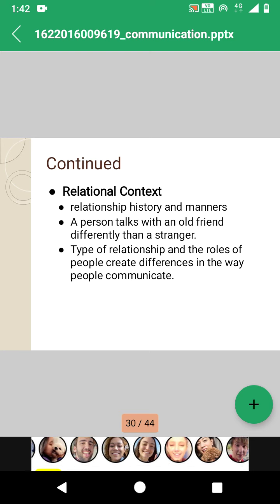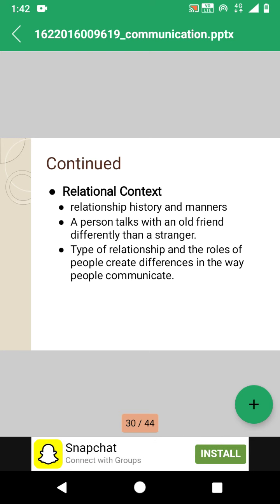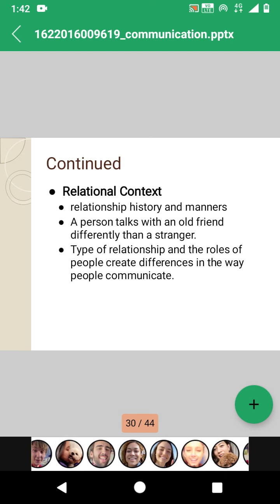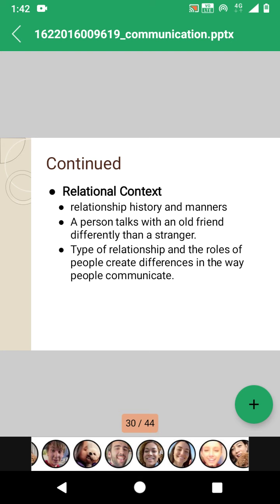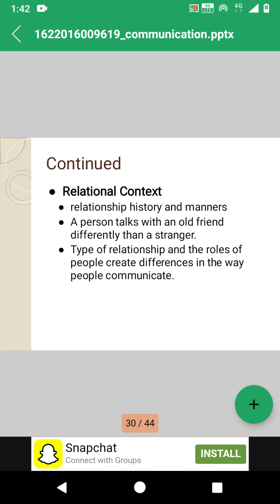Yes, if we have a friend, we have a good relationship with him. So we have very effective communication with each other, and they are going to understand each of our actions and each tone of speech, the variations in our speech tone. They understand every tone and word we speak with our friends.